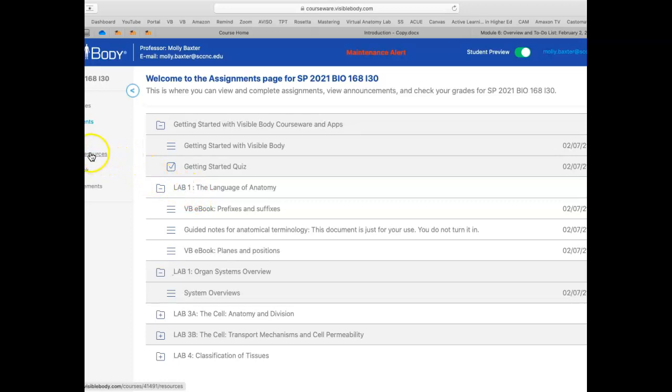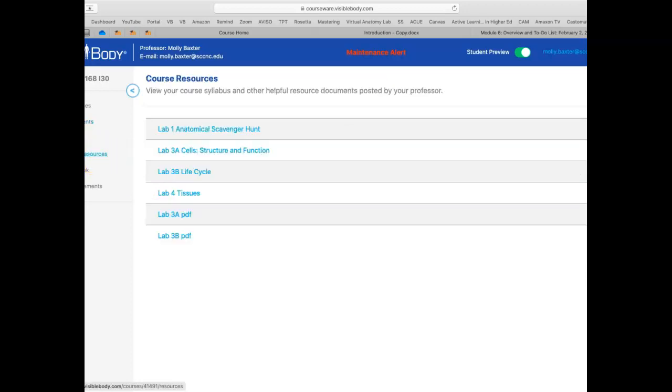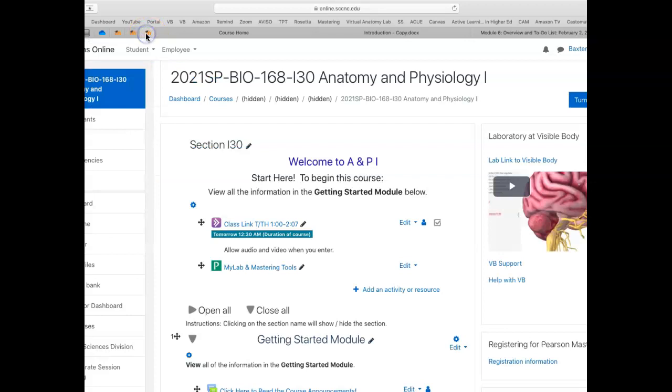That's going to be located here in Course Resources. So when I click on Course Resources, I will see Lab 1, Anatomical Scavenger Hunt. So you need to open that document, save it to your desktop. If you have trouble, you can contact IT. Everybody's computer is different, and I really can't help you with that kind of thing. Now make sure, if you have trouble with your Visible Body, you read some of these support documents. Also watch this video. It will help you.